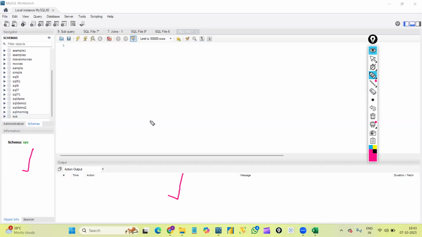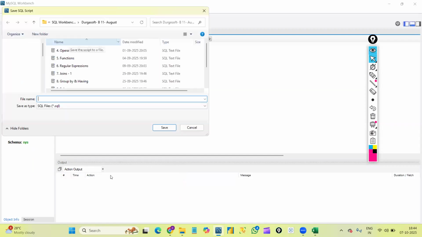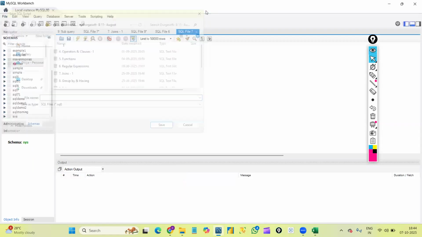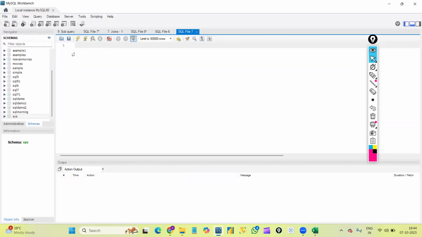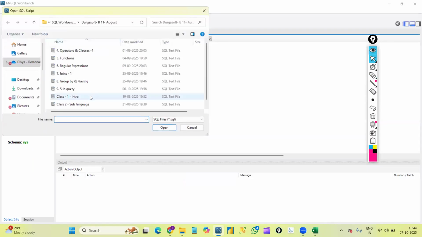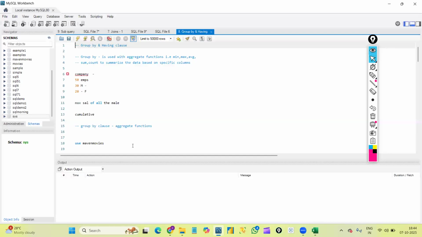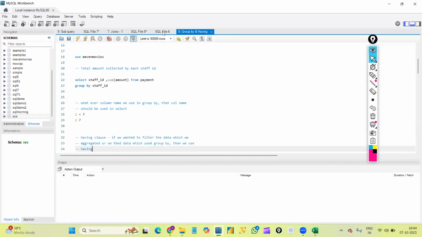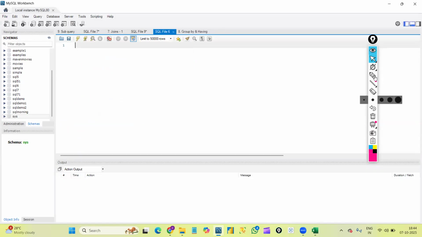And this is the output section. Once we execute any query, we can find the output here at the bottom. And in this SQL file, we have some options, right? After writing any queries, if we want to save this file into our system, we can click on the save button, the second option, give a name and save it in a folder in our system. And if you want to open already saved files, you need to click on the first icon, that is the folder icon. We can select any file, open it and go through it. And this is the execute button, the third one.